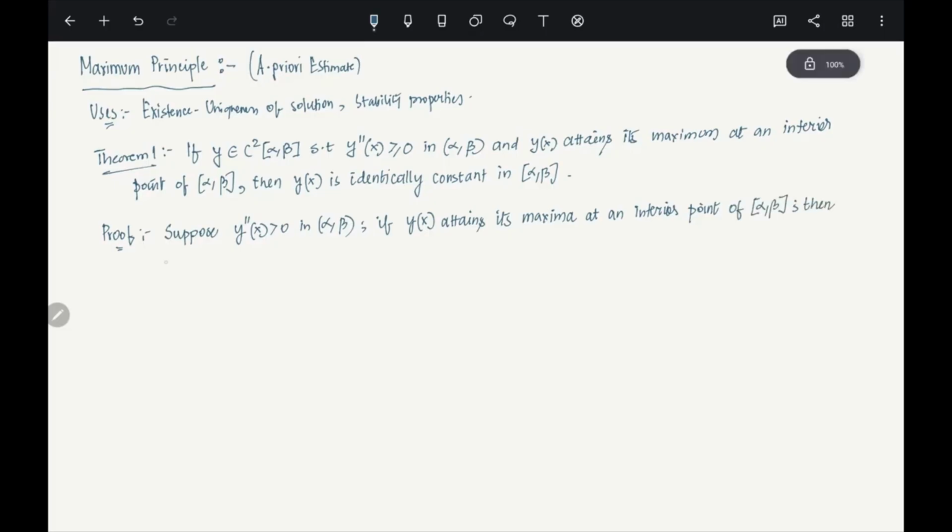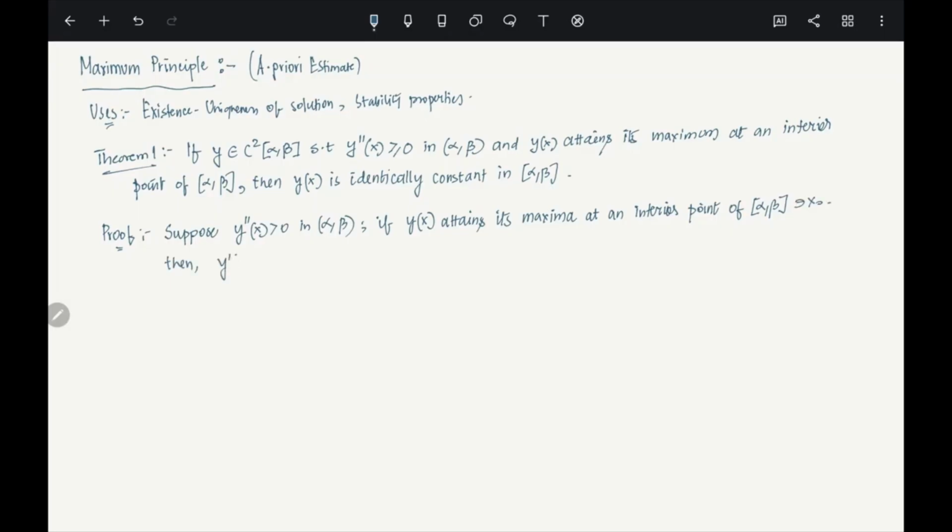Basically, what I'm trying to say is at an interior point of (alpha, beta), let's say x naught. The point is x naught. Then what can you say?